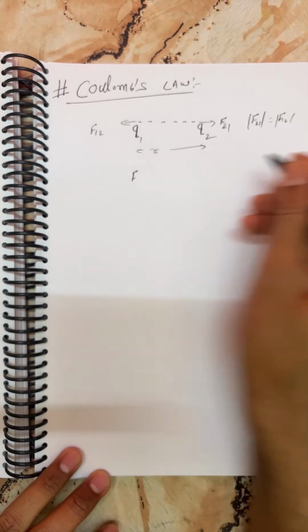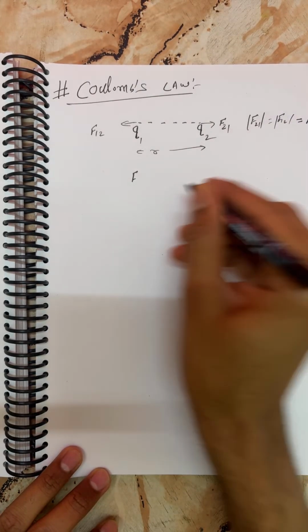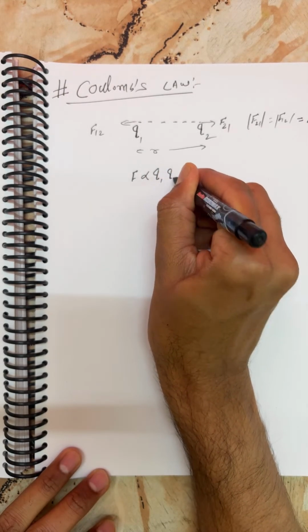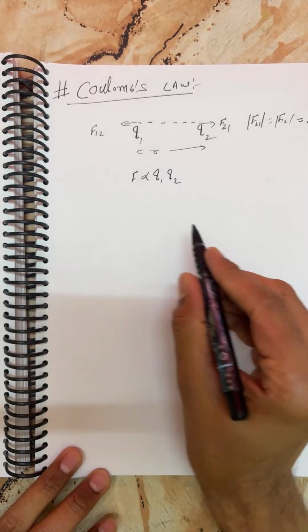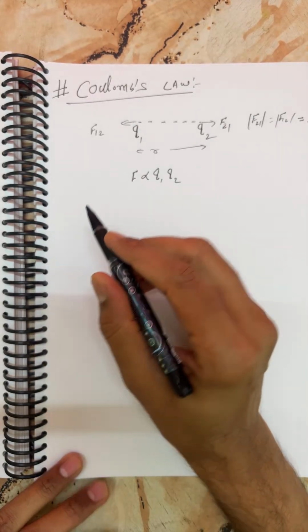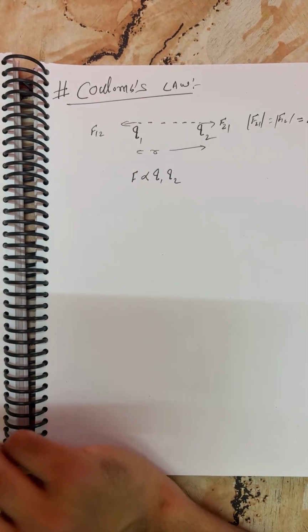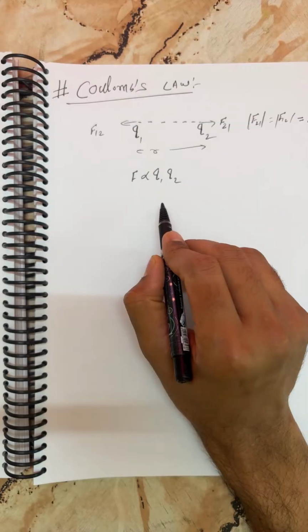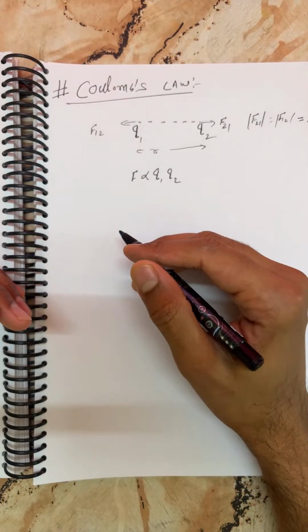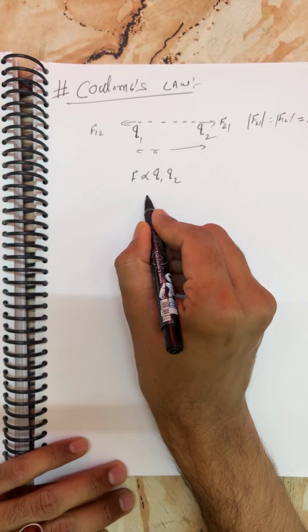So you can write force, F on 2 due to 1 and on 1 due to 2, let us say F. Force is directly proportional to the magnitude of charges, Q1 and Q2. Either you increase or decrease the magnitude of any of the charges, force will increase or decrease. It totally depends on what we are doing. If we are increasing any of the charges, force will increase in multiple. If you are decreasing any of the charges, then force will decrease in multiple.